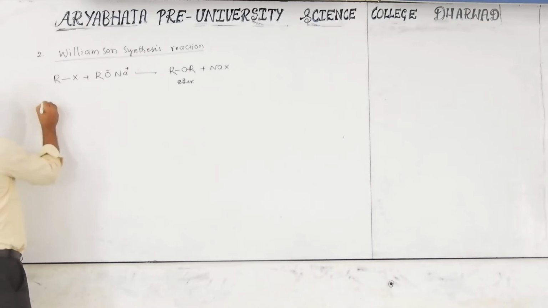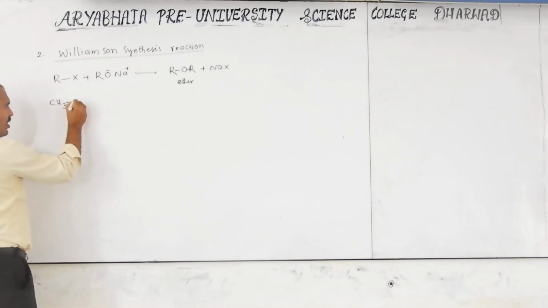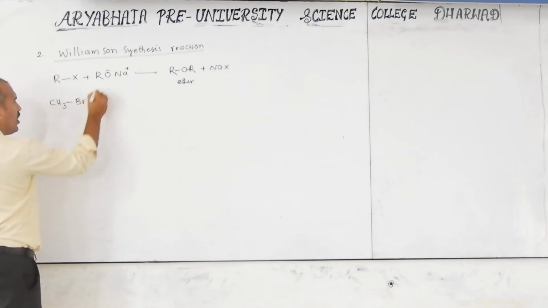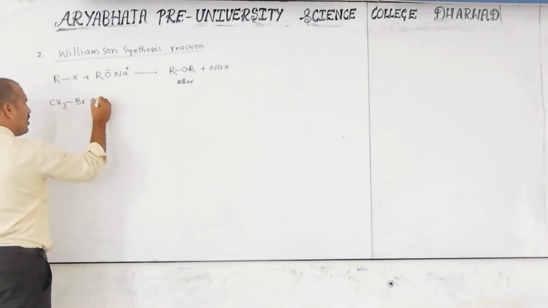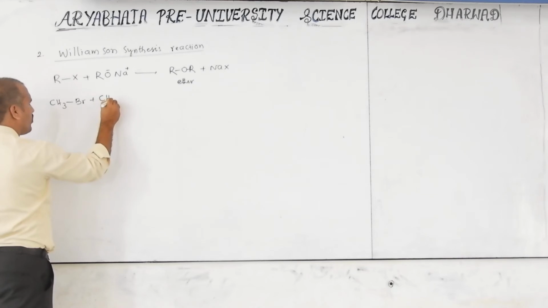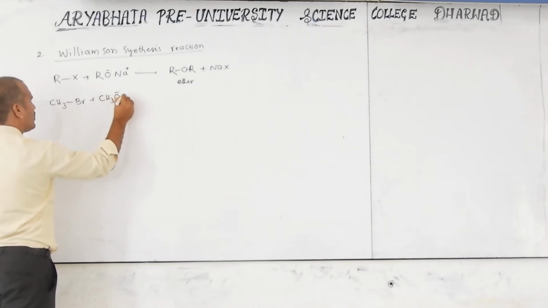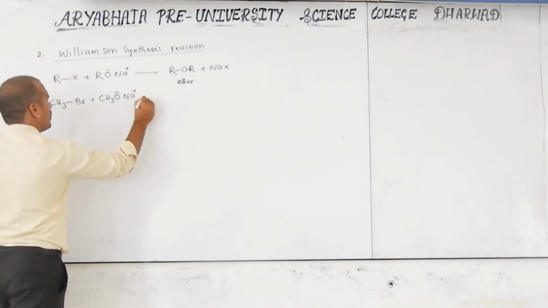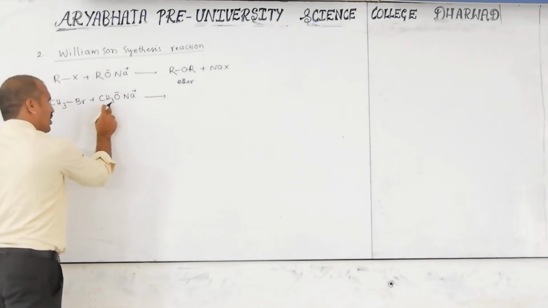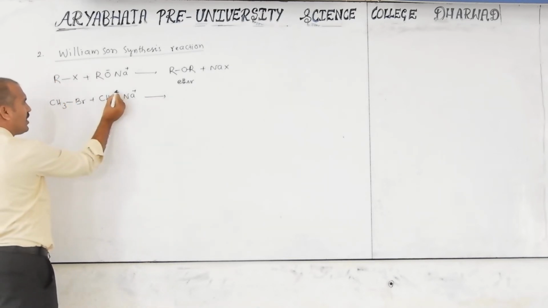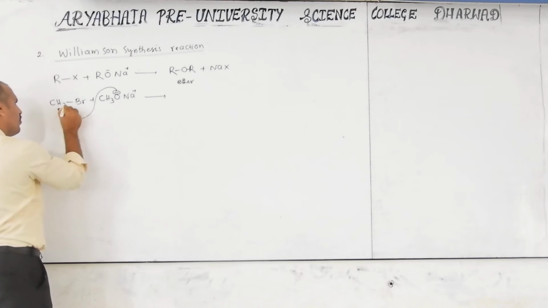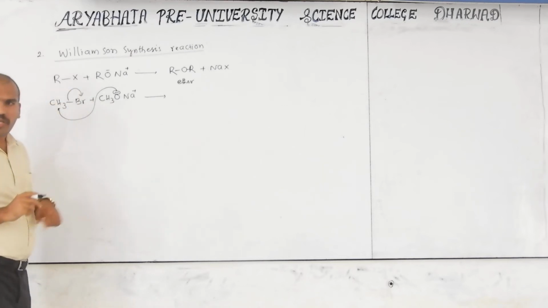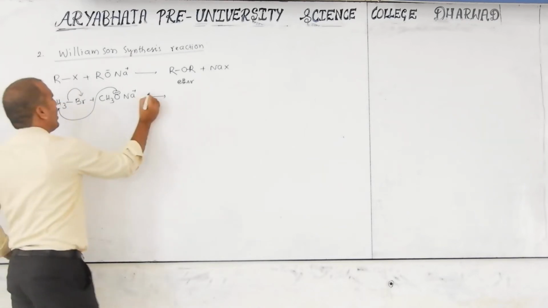For example, I want to write the methyl halide. X, you can consider bromine, and if you want to consider the same methyl, no problem. Methyl O minus Na plus. Then this gives methyl O methyl. Actually, this reaction takes place by the SN2 mechanism, if you want the idea.